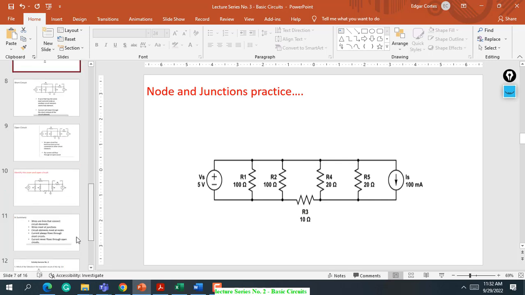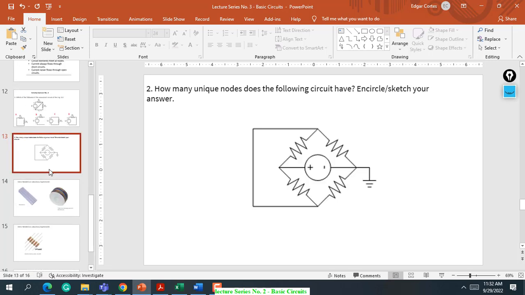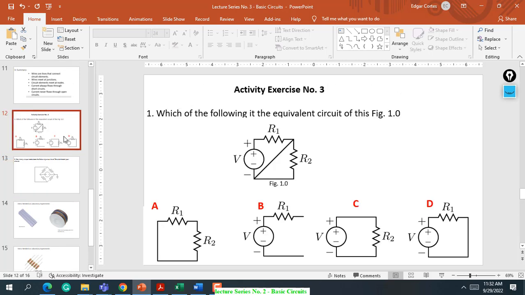Now, in your activity exercises, although we present this one differently, the concept is the same. So you got it, how many nodes? Yes, sir. Basically, you already got it, class. So that would be what we call activity exercise number 3. You will do this for the entire...